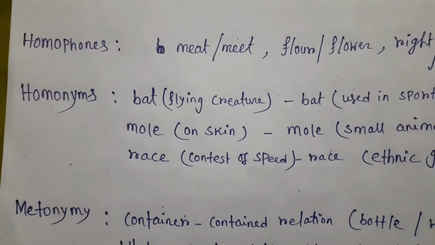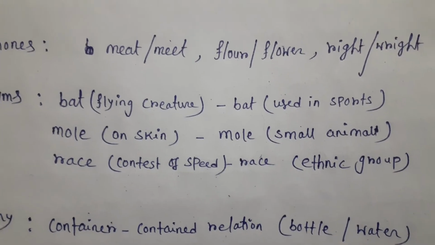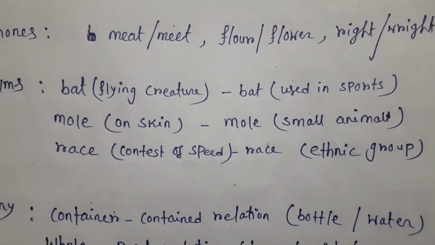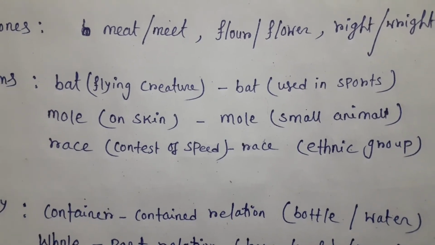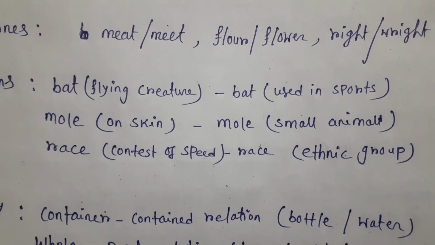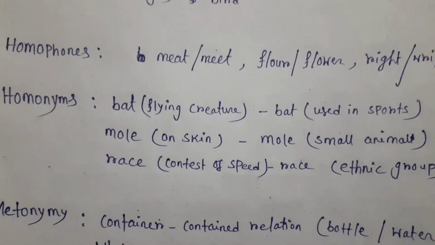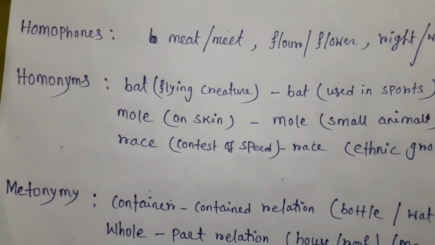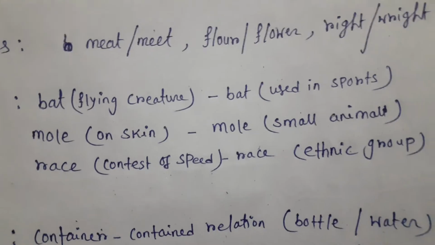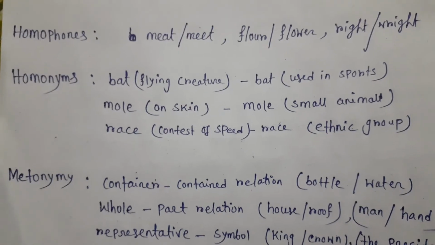What is homonyms? Look at the example: bat and bat. One bat means a flying creature, and it also means the one used in sports. Mole, which is seen on skin. Mole also means a small animal. So homonyms means the word that has multiple meanings. The word that has multiple meanings is called homonyms.